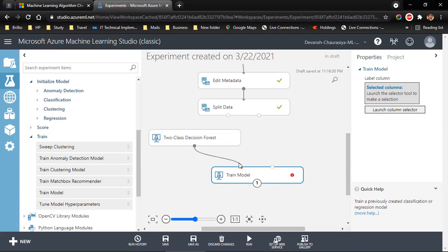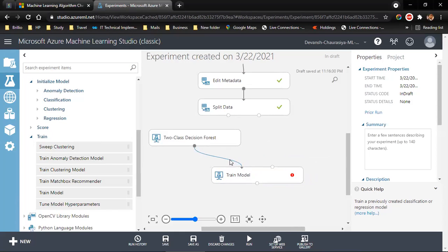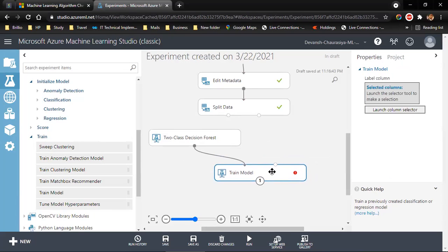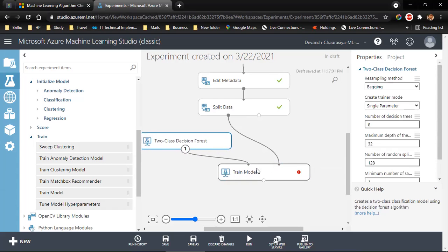And this is data. I can right click and I can delete. Now if you hover on it, it is untrained model. On which algorithm I'm training this model? So algorithm is this two-class decision forest. I connect the algorithm, and what is the data that I'm using? I'm using the training data, right? So this is that 70% training data, and I connect this. Go a little left.